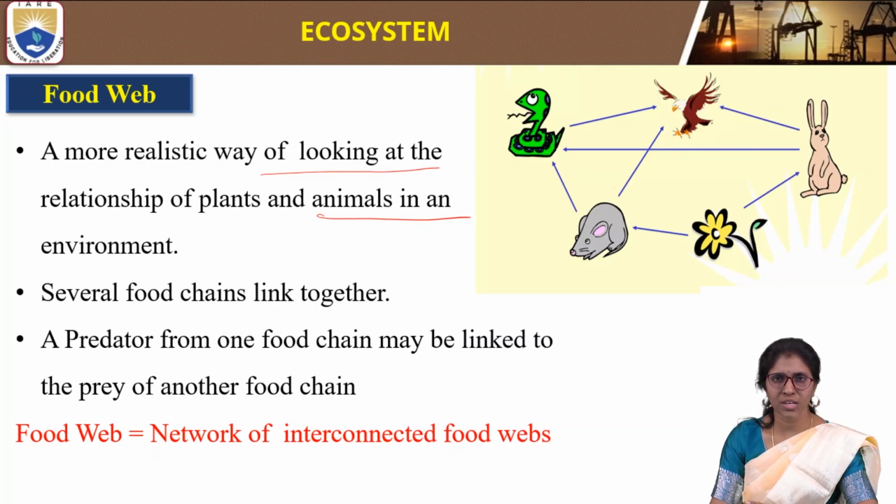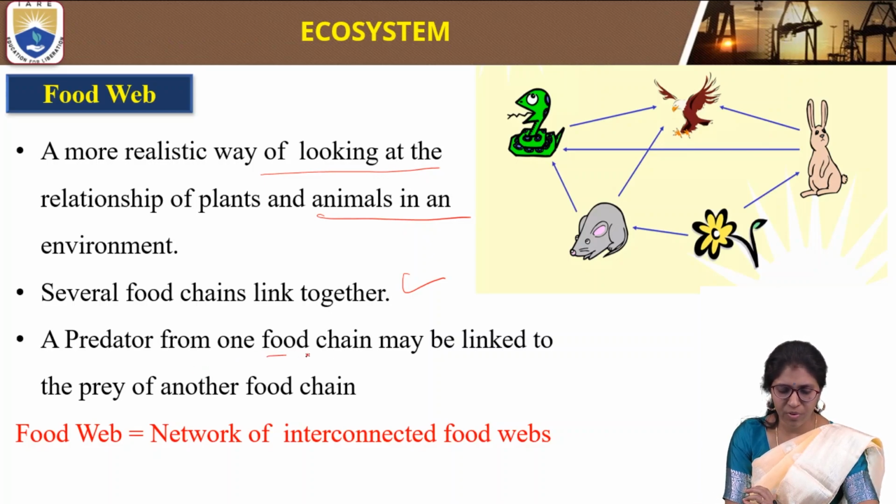In a food web, several food chains are linked together. A food chain has only one way, whereas a food web has many food chains linked together.